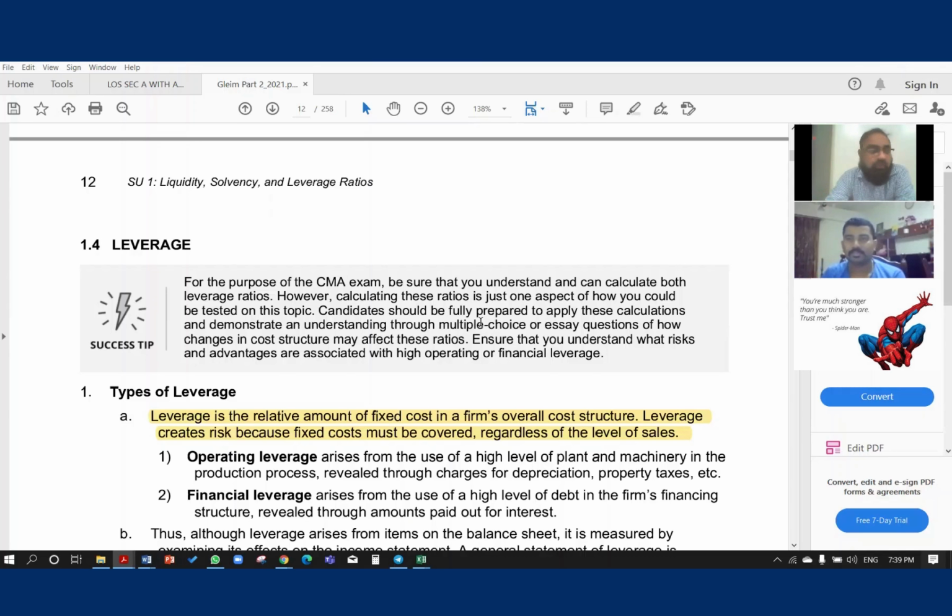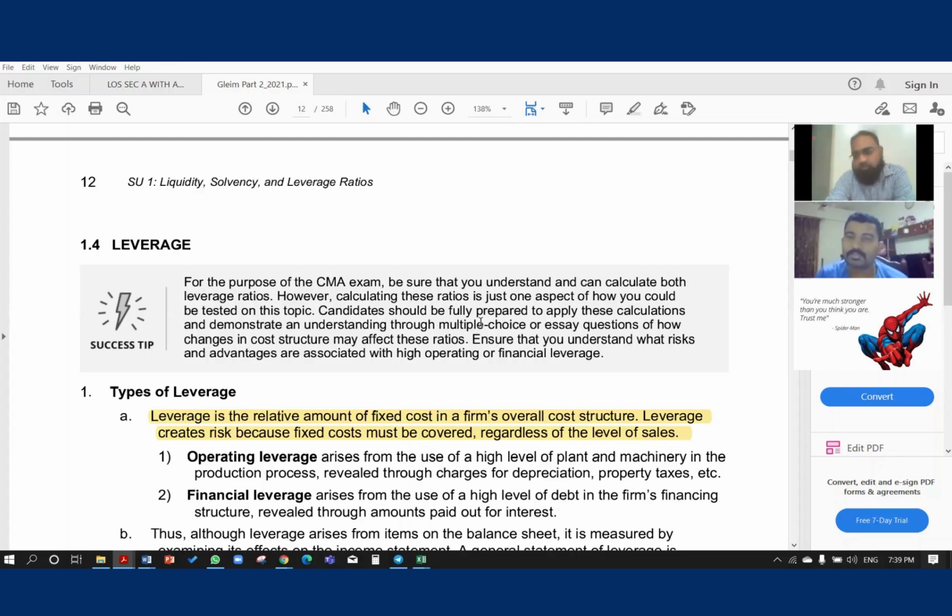When the sales drop, you will say, okay, I should cut my cost. What cost can you cut? You can cut your variable cost. For example, you will not buy material, you will fire employees, labor. The majority of cost you can easily cut is your variable cost.